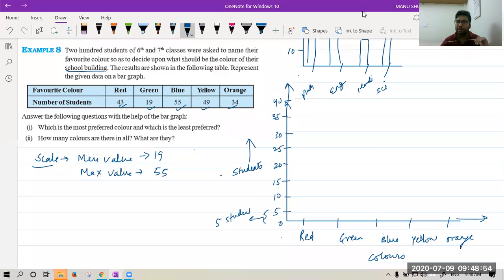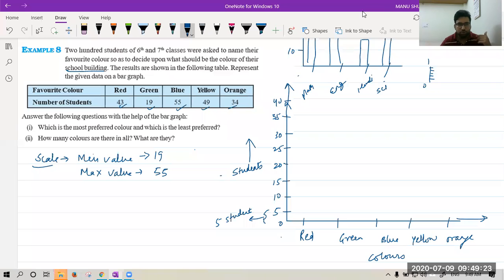This is good. But in this case, we require 10 divisions. This is okay. You can do it. If you want, you can take a scale of 10 also. That is also correct. 5 is also correct, 10 is also correct. In your graph paper, you will find there are 10 lines. Suppose this is 0, this is 1. There are 10 lines between them like this. So that will help you find the in-between values.